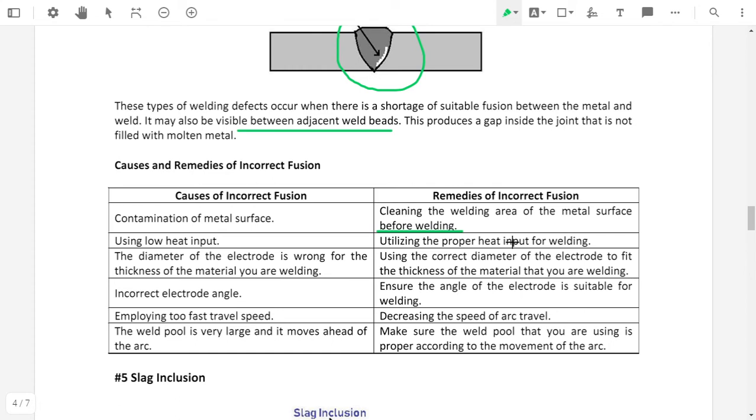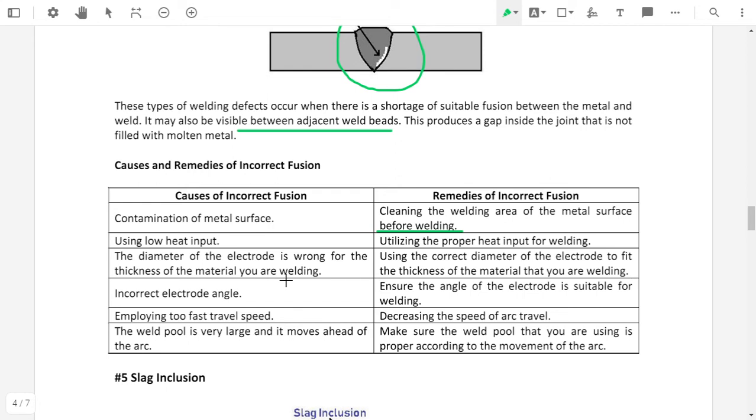Then the diameter of the electrode is wrong for the thickness of the material that you are welding. As we discussed, the proper diameter of the filler material or electrode should be selected.